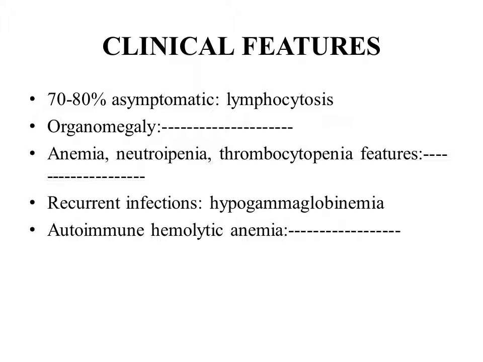Otherwise, there may be symptoms due to anemia, maybe palpitation, lethargy, maybe weakness, pallor, all symptoms of anemia.